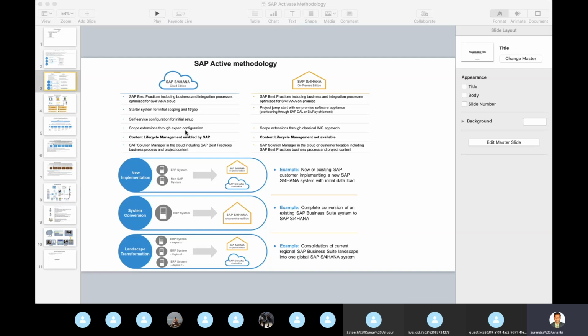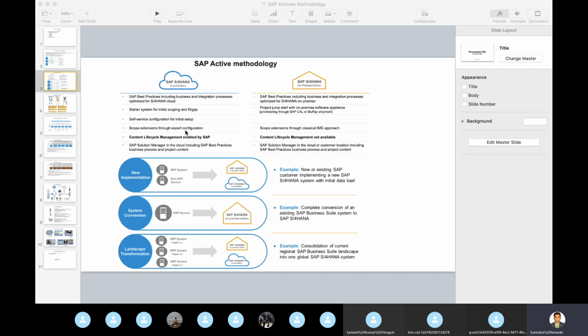So typically this slide shows the difference between S/4HANA Cloud Edition and S/4HANA on-premises if you implement the Activate methodology. If you look at the first point, it's more or less the same. The best practices include business and integration processes optimized for S/4HANA Cloud or on-premises, both the same. And the second point is the system for initial scoping, where you analyze fit and gap.